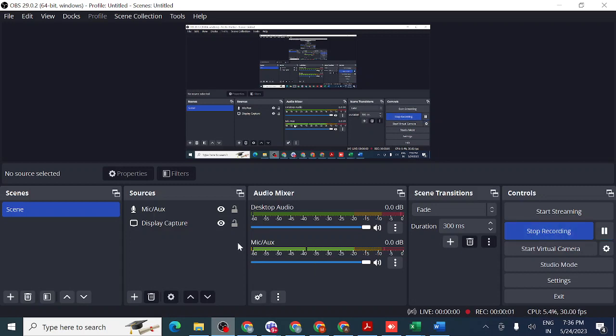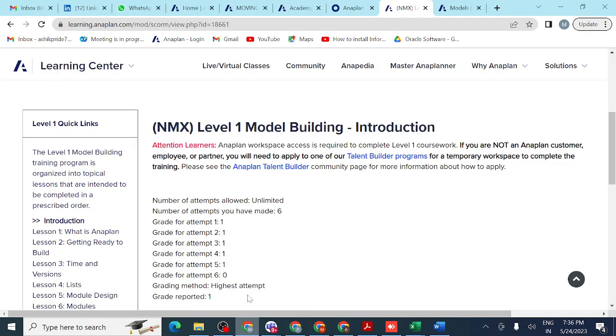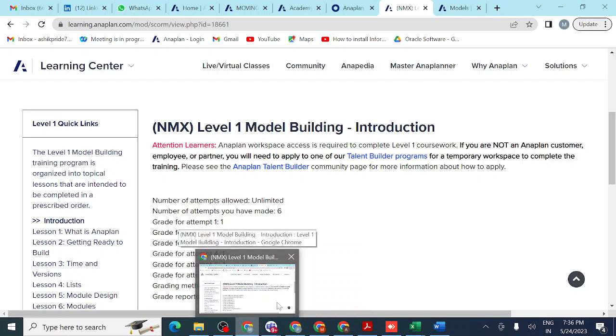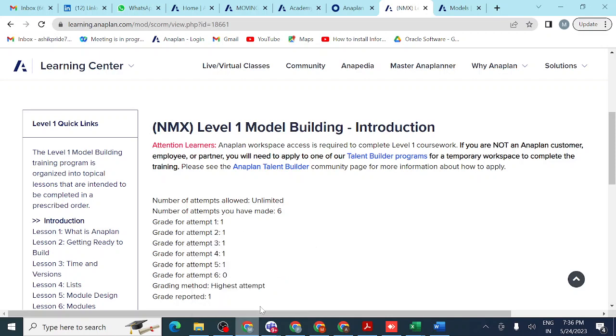This is a demo class. So you can see here what Anaplan means. Anaplan is a cloud based platform where we can prepare planning, budgeting and forecasting, and by using Anaplan we can do all these things. We can prepare reports using dashboards and UX pages.